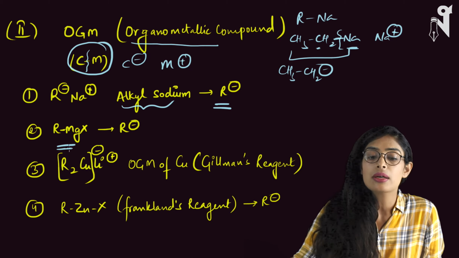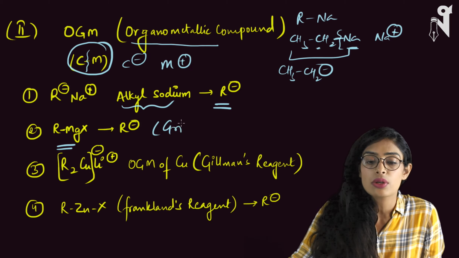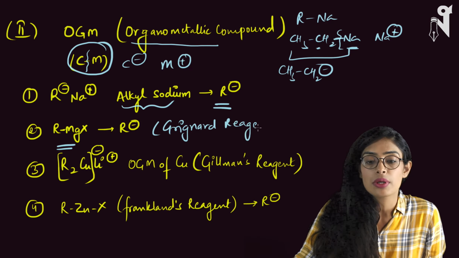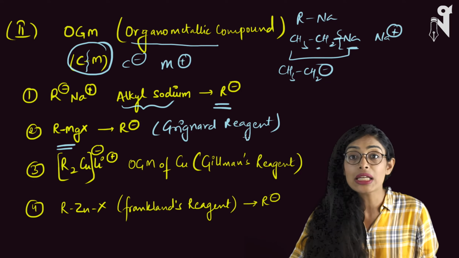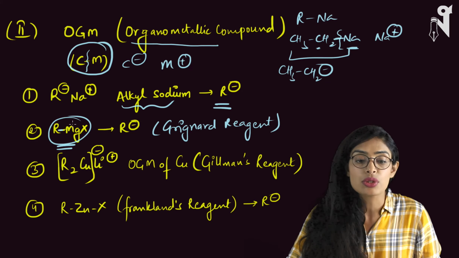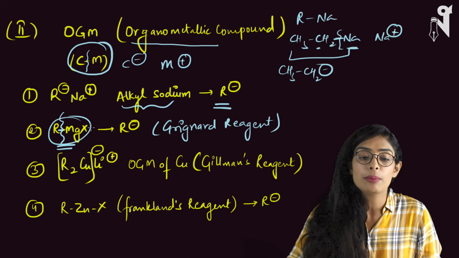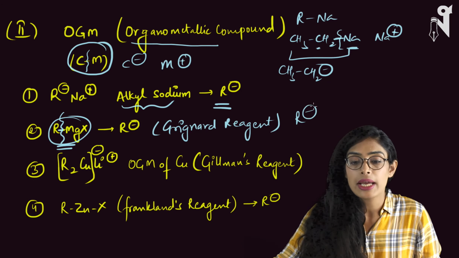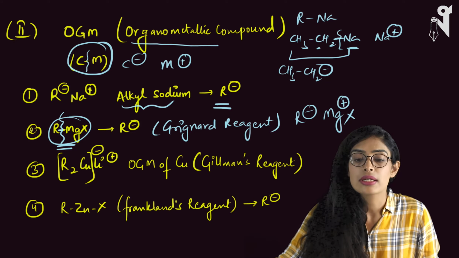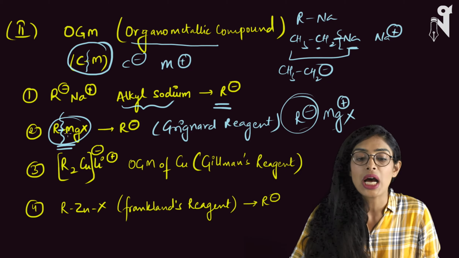In exactly the same way, there is another compound which is called Grignard reagent. I also call it a God reagent because it can produce almost everything. I mean, you can prepare anything out of it. So this is RMgX. There is a bond between R and Mg. When this Mg and R bond breaks, it will form R minus and Mg plus X. These species will be formed. So a carbanion can form after the breakage of the bond between R and Mg also.